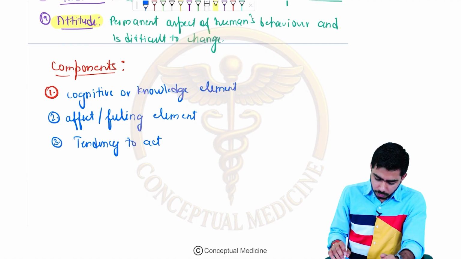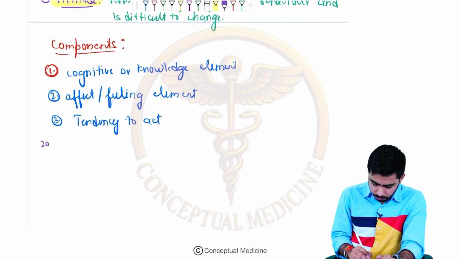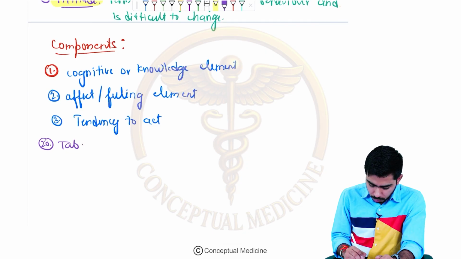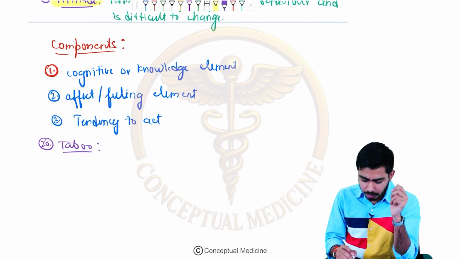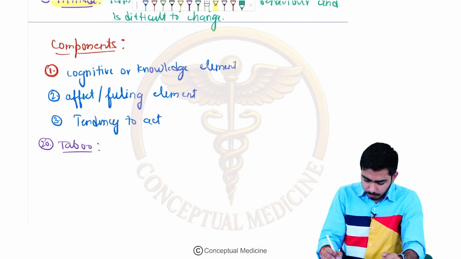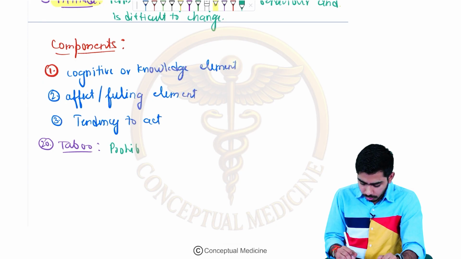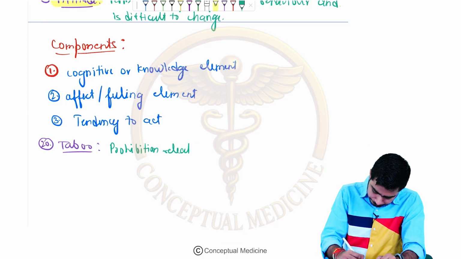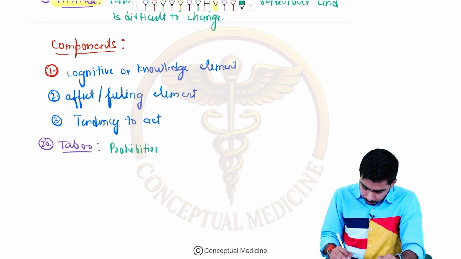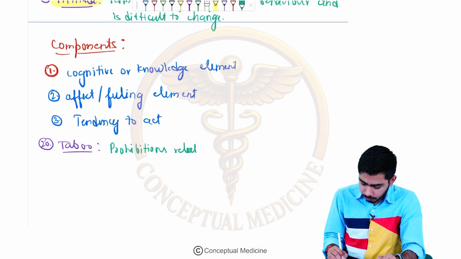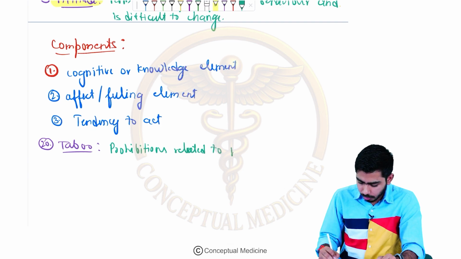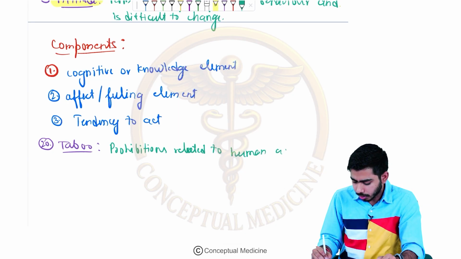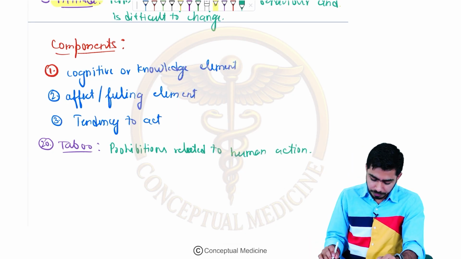Taboos are usually prohibitions related to some human action. Okay, this is the taboo.